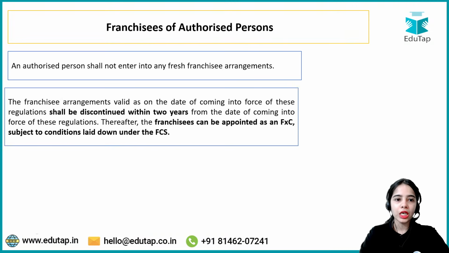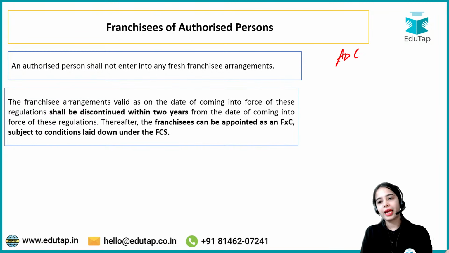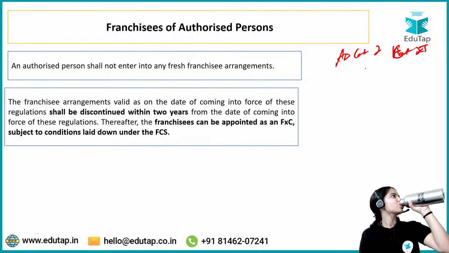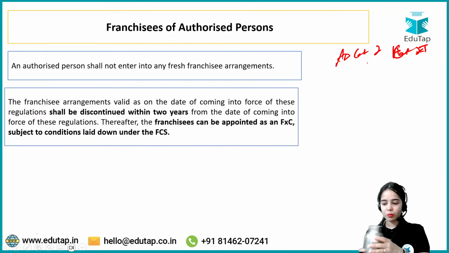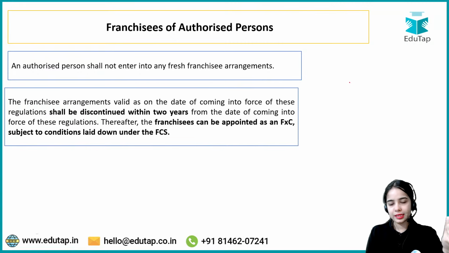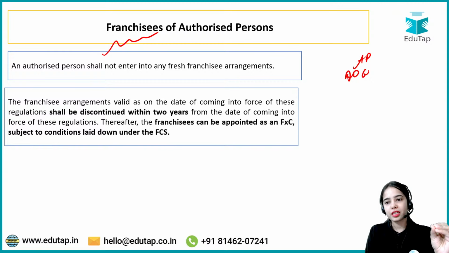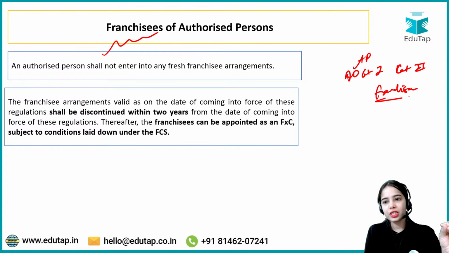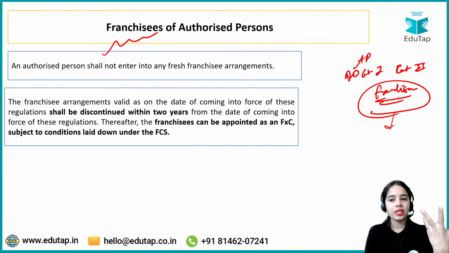Okay. Now, franchisee of the authorized person. Before, the authorized dealer category 1 or category 2 were providing franchisees. You must have seen the franchisee system. In the franchisee system, the franchisee usually has more independence and more control. So before, the authorized dealers were providing franchisees where greater freedom was provided to these franchisees.